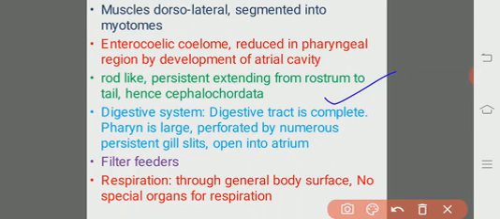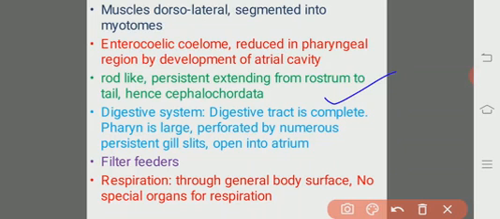And here we should know, there are many gill slits, but these gill slits are not at all useful for respiration. Although cephalochordates have gill slits, in most chordates the main function of the gill slits is respiration, branchial respiration, aquatic respiration.